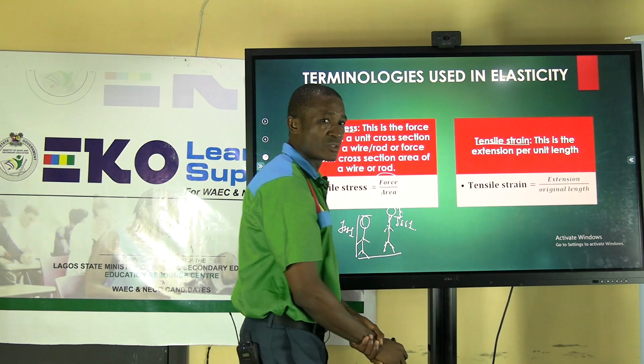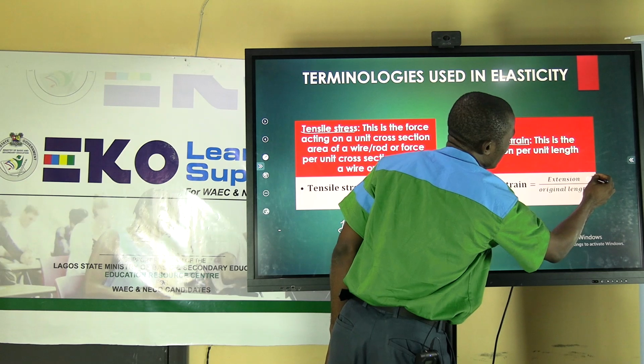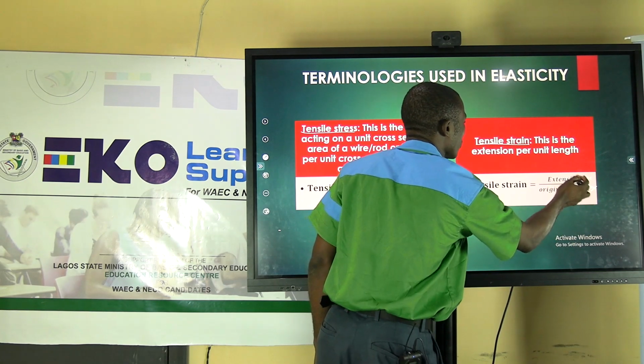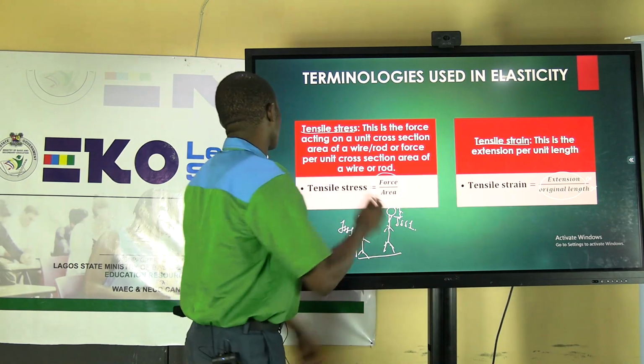Strain does not have unit because you are comparing the same unit, so the units cancel out. So this strain does not have unit. So, tensile stress, tensile strain.